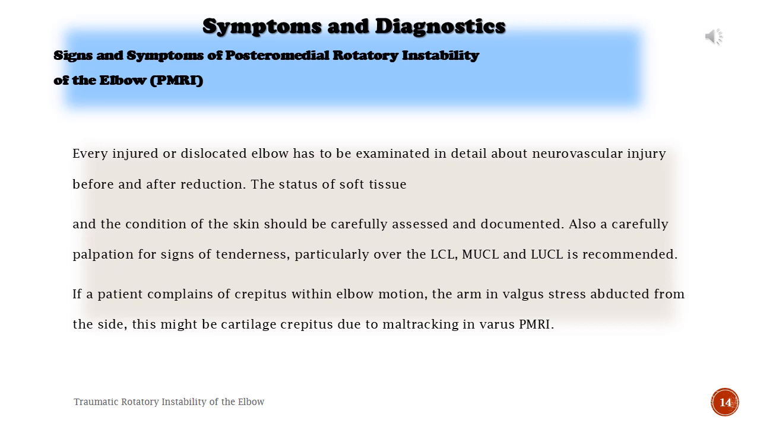If a patient complains of crepitus within elbow motion, the arm in valgus stress abducted from the side, this might be cartilage crepitus due to maltracking in varus PMRI.